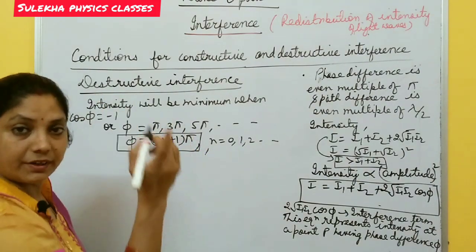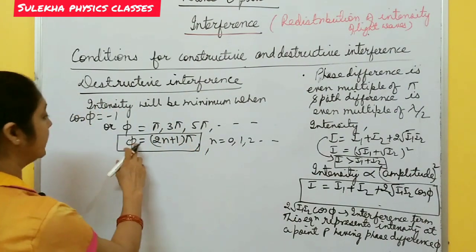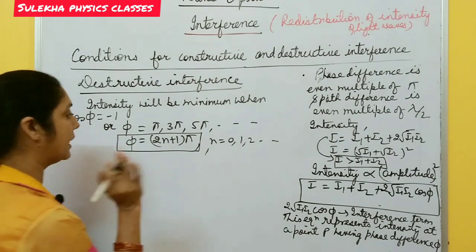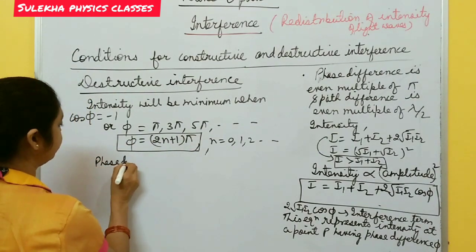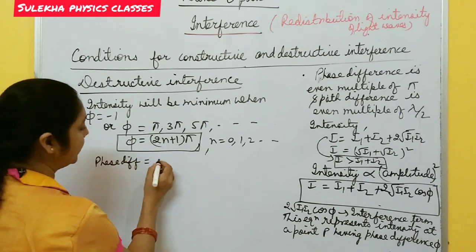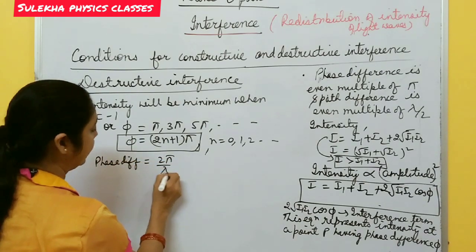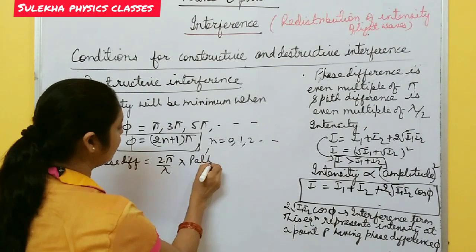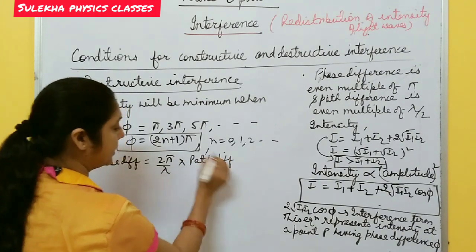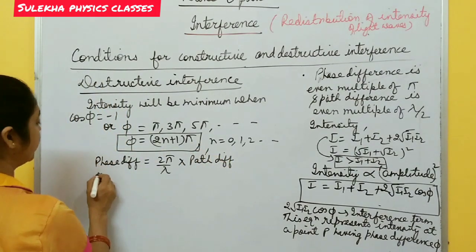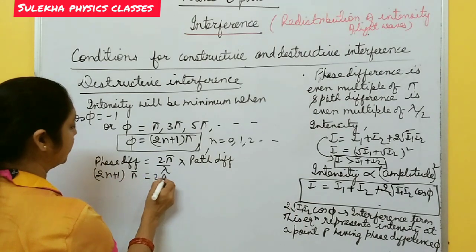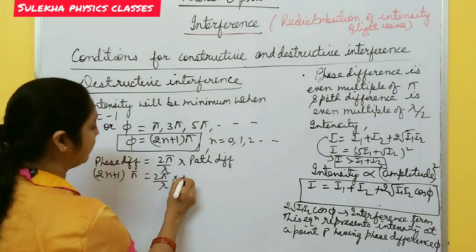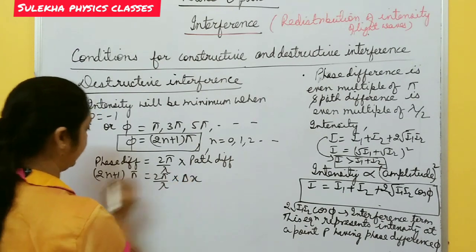Here in constructive interference it was an even multiple, here it is an odd multiple of pi. And what is the path difference here? You know that phase difference is equal to 2 pi by lambda into path difference, delta x. So twice n plus 1 pi equals 2 pi by lambda into delta x.